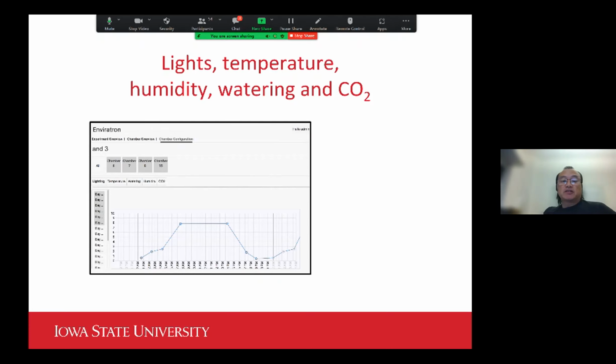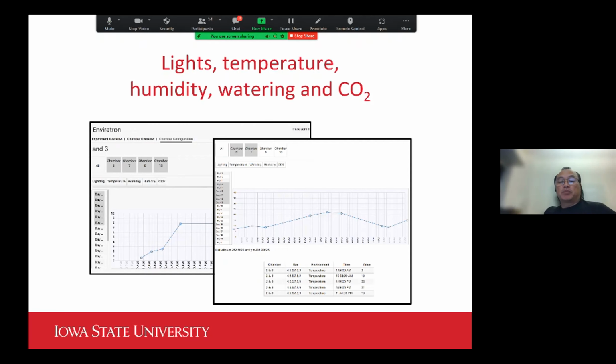You can specify the profile of those variables along the time, how you would like to change them through your experiment. Then your design will be saved and uploaded to the server. And then the rover and the chambers are all linked to the server to take over from there to run the experiment fully autonomously.